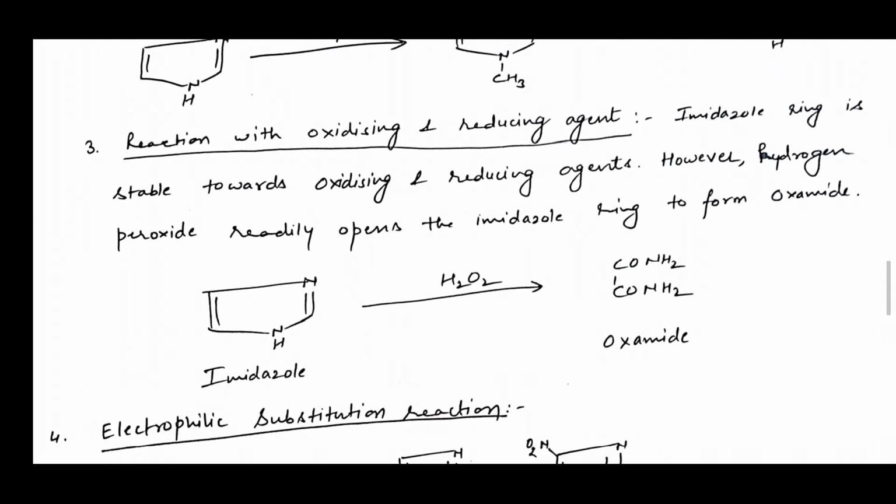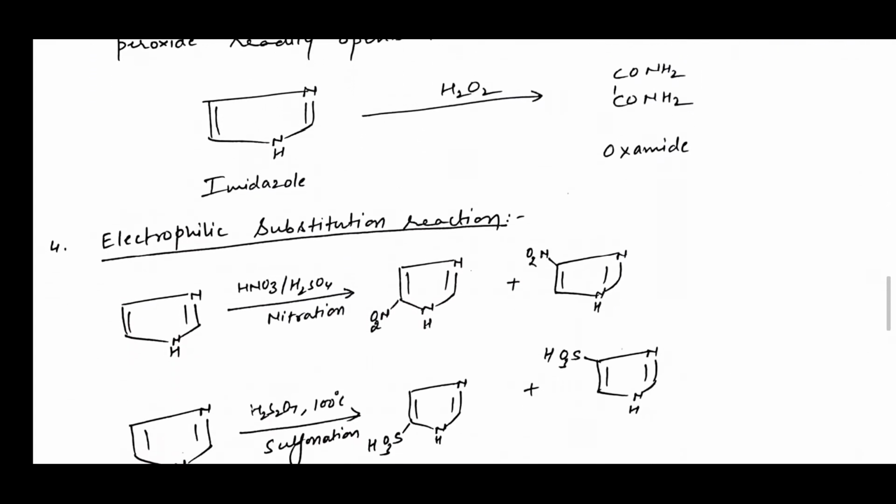Now, reaction with oxidizing or reducing agents. Imidazole ring is stable towards oxidizing and reducing agents. However, hydrogen peroxide readily opens the imidazole ring to form oxamide. As you can see in this reaction, imidazole on reaction with H2O2, or hydrogen peroxide, is converted into oxamide.